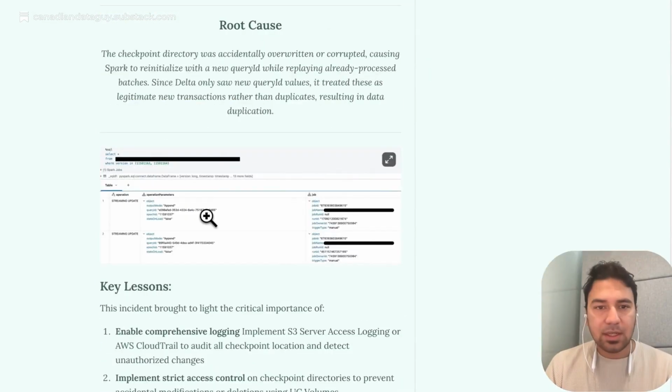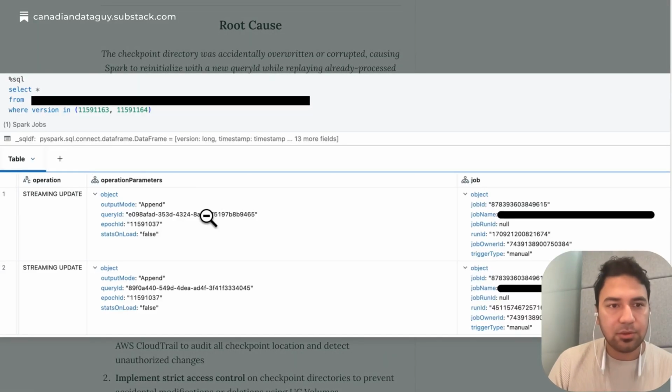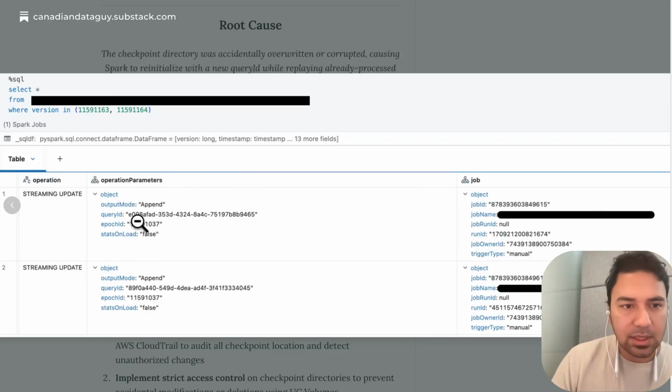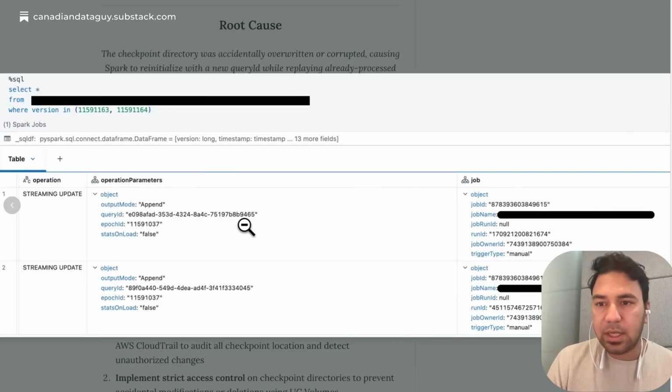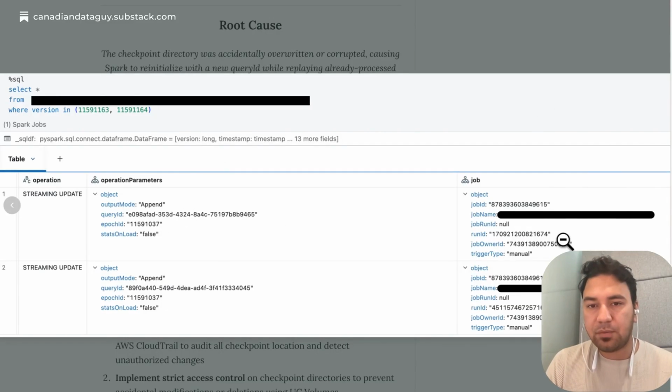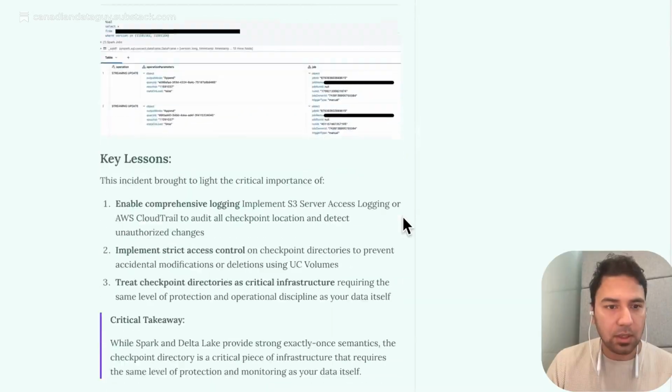Okay, some extra details I wanted to show you. If you open your Delta table history, you're going to find the query ID, which is your structured streaming query ID, and the epoch ID in the Delta table. You'll find the job run which wrote the Delta table version in your Delta table's history. All this information gets logged.